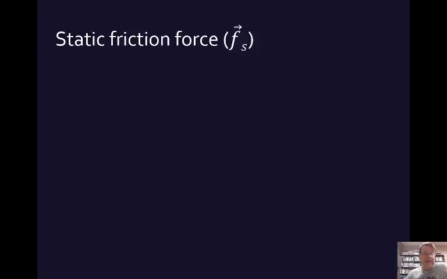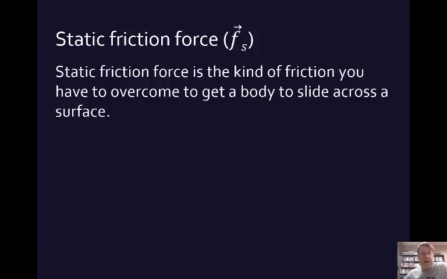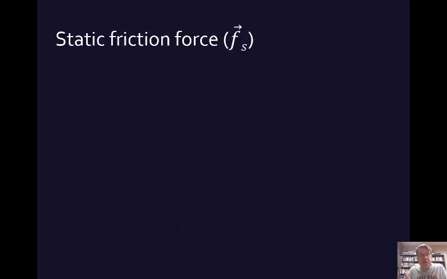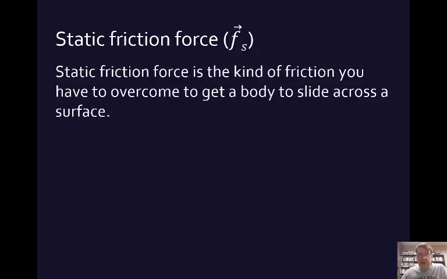We can also speak of a static friction force. So we have a little s standing for the static. F stands for force, and the arrow tells us it's a vector, has direction. So static friction force is the kind of friction you have to overcome to get a body to start sliding across the floor. We've experienced this, something heavy, we're trying to get it going. It takes force to get it started. Once it gets going, it takes less force. The kinetic friction force, once it gets going, doesn't take as much energy to keep it going. The static friction force is the amount of force you have to overcome to get it to start sliding across the floor.